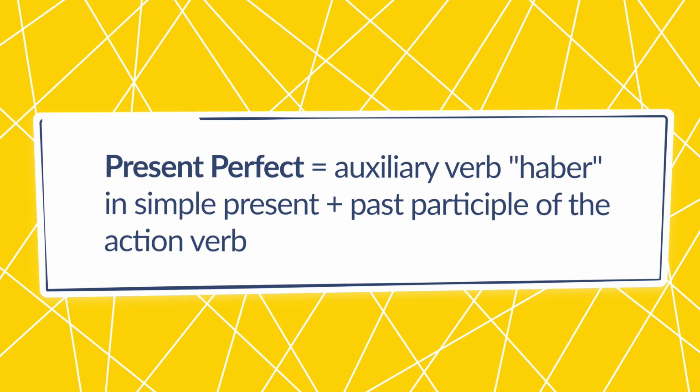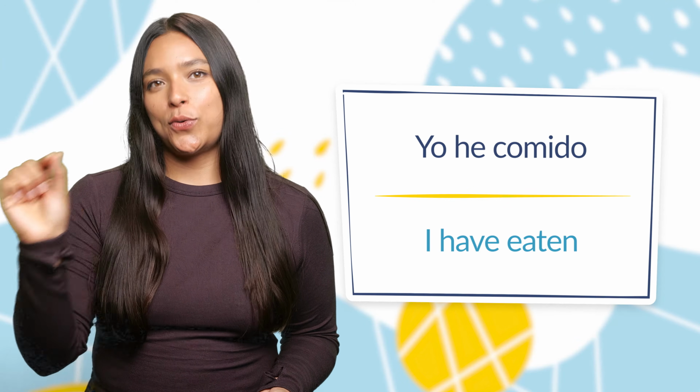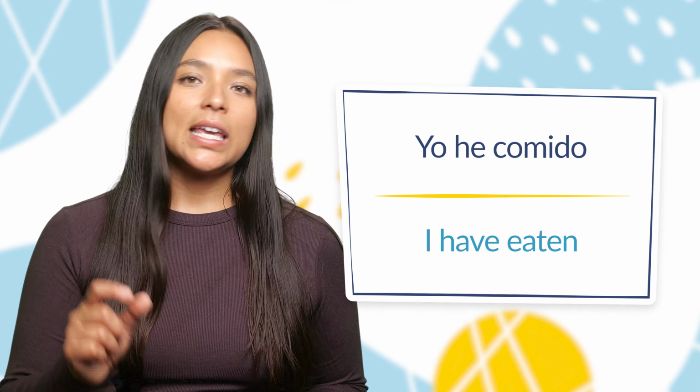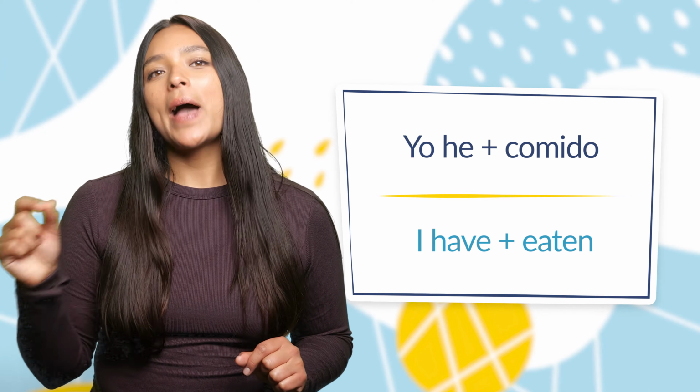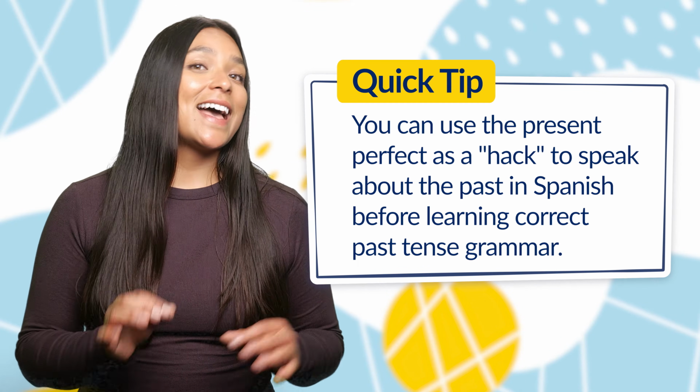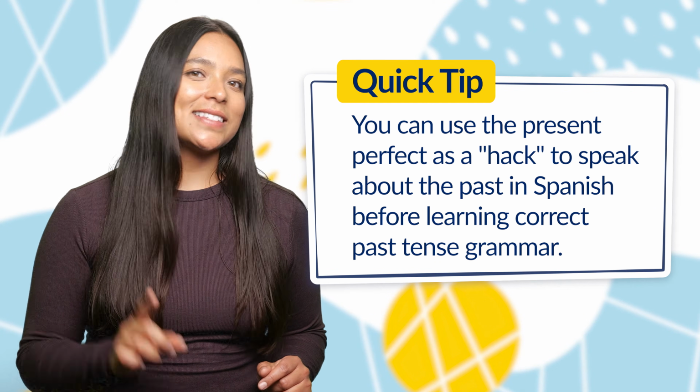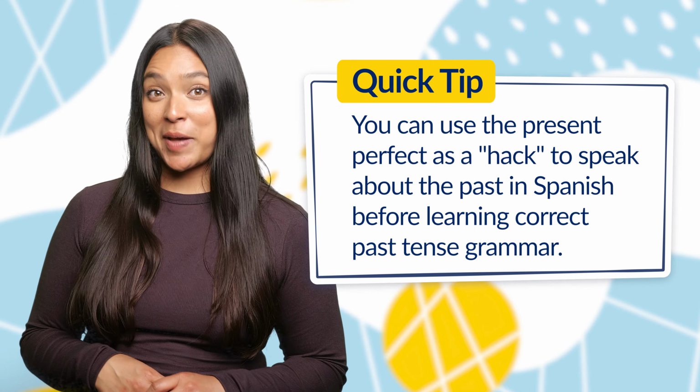We conjugate the auxiliary verb, haber, in simple present plus the past participle of the action verb. For example, yo he comido. I have eaten. Here, the auxiliary verb yo is added to the past participle comido. Here's a quick tip. You can use the present perfect as a hack to speak about the past in Spanish before learning correct past tense grammar. It won't always be technically correct, but people will understand you and it can come in super handy if you're stuck.